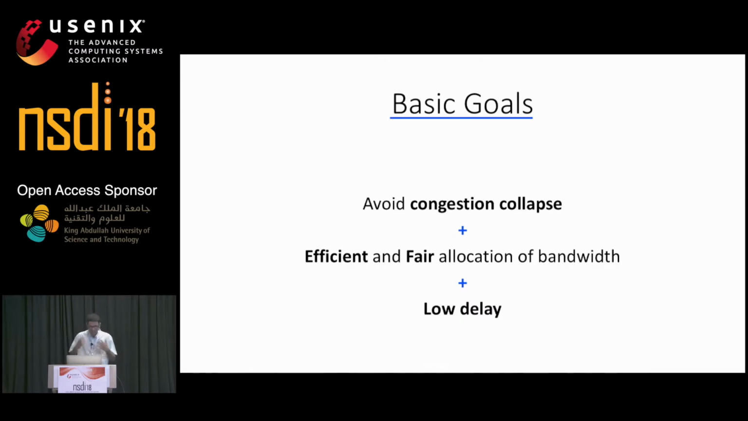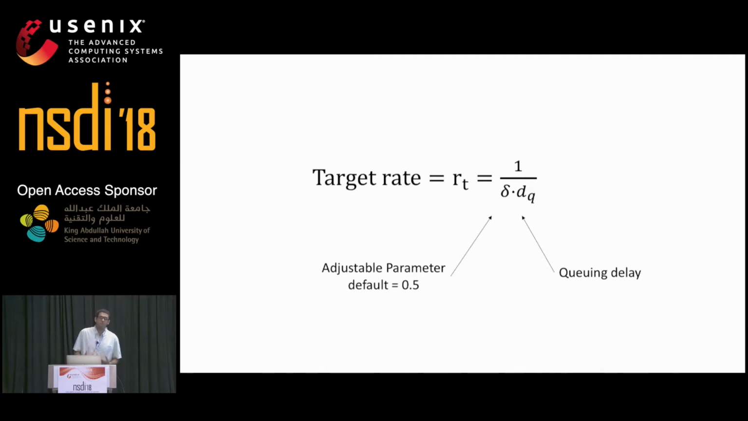Now, all this is fancy modern 2018 talk. What are the fundamental basic goals of congestion control? First and foremost, we must avoid congestion collapse. Second, we must allocate throughput in an efficient and fair manner. And finally, we should have low delay. Central to achieving these basic goals in our design is the definition of a target rate. Every Copa sender seeks to transmit at a rate that is inversely proportional to the queuing delay. The proportionality constant is controlled by delta, which is half by default and is controlled by an in-algorithm loop.